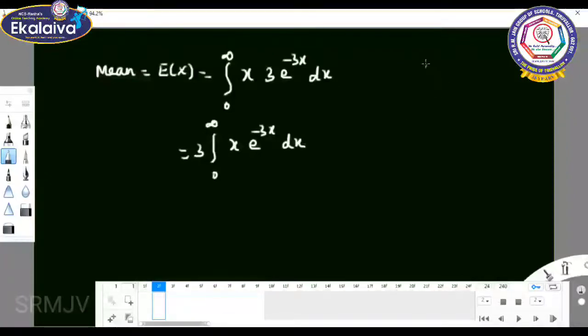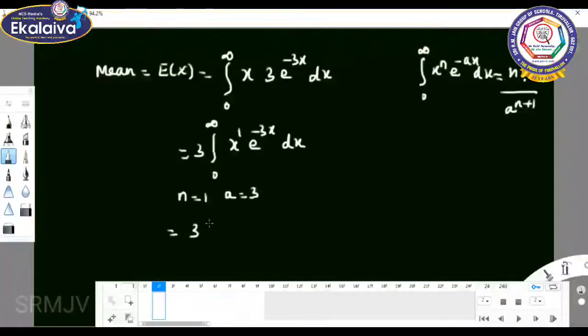Here, by using the gamma integral, 0 to infinity x power n e power minus ax dx equal to n factorial by a power n plus 1, n value equal to 1 and a value equal to 3.